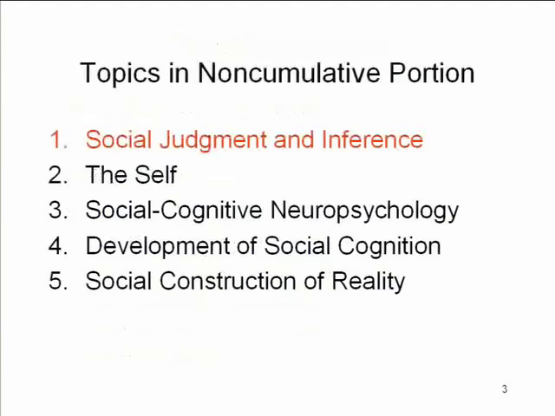Okay, here are the topics of the non-cumulative portion. Since the midterm, since the break, we've talked about 4 basic topics: the self, social cognitive neuropsychology, the development of social cognition, and today we're going to talk a little bit about social construction of reality. But because the midterm exam was a little long, you didn't really get a chance to deal with the very last part of the earlier segment of the course on social judgment and inference. So we're going to have 5 sections on the non-cumulative portion of the exam. One of those will give you a second crack at the topics covered in social judgment and inference.